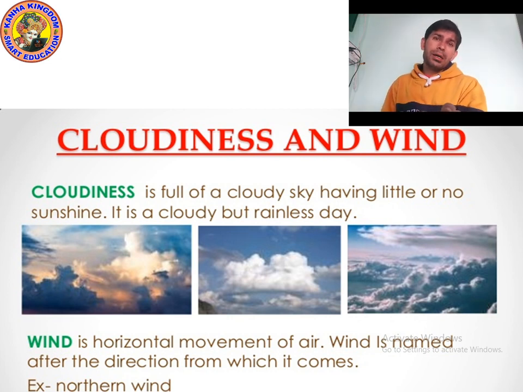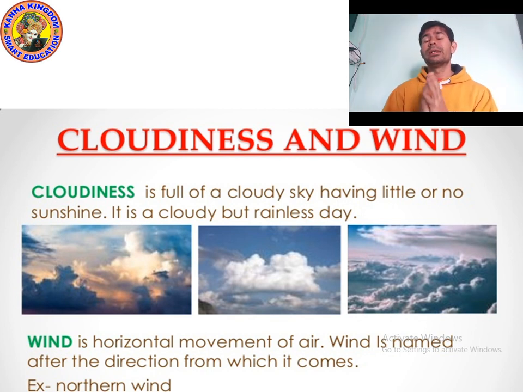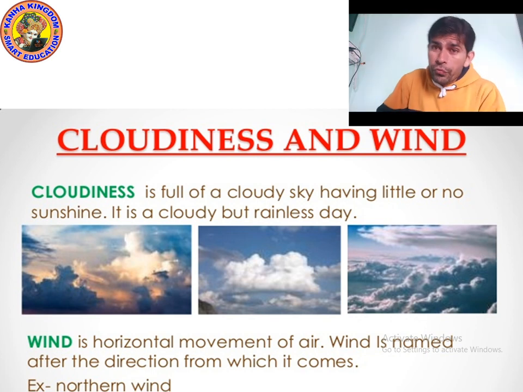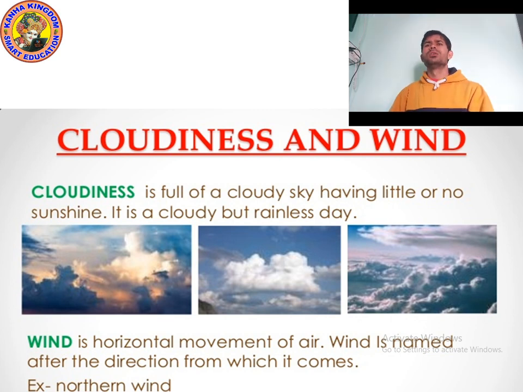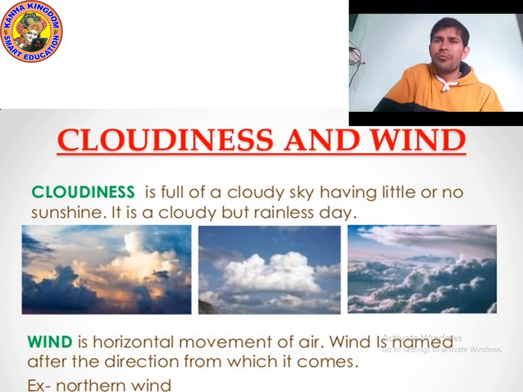The day-to-day condition of the atmosphere at a place with respect to temperature, humidity, rainfall, wind speed, etc., is called weather at that place. These things, temperature, humidity, wind speed, are known as elements of weather.